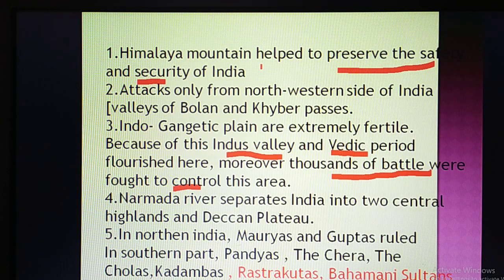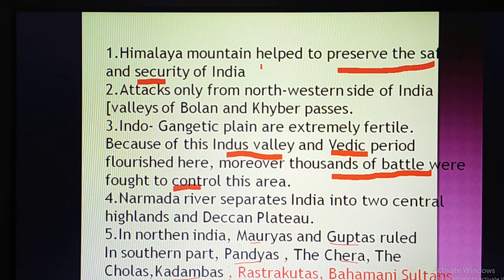The northern part of India was ruled by the Mauryas, Guptas, Shatavahanas, and so many other rulers. They ruled the northern part of India. Next, if you come to the southern part of India, the dynasties which ruled and were very famous there were the Pandyas, Cheras, Cholas, and Kadambas.